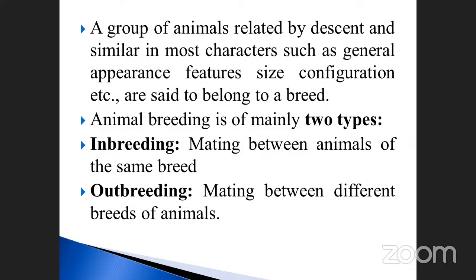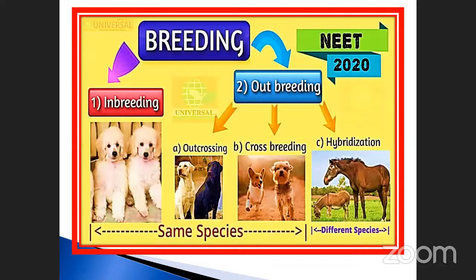Particularly, breeding is of two types. One is called inbreeding and another one is called outbreeding. Inbreeding is nothing but mating between animals of the same breed. Suppose it is different, it is called outbreeding. Okay, this is also important. See here, this is inbreed. When you breed a hybrid with itself, you will get the same species. So this is the inbreed. You are getting offspring alike in nature, similar to the parent. Both look like the same, isn't it, my dear?